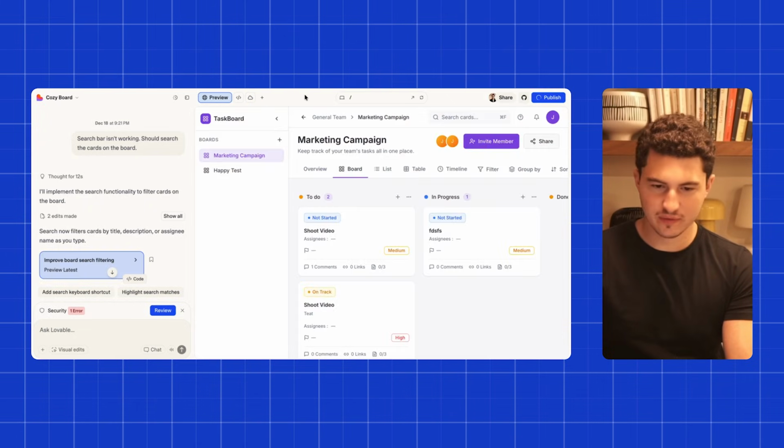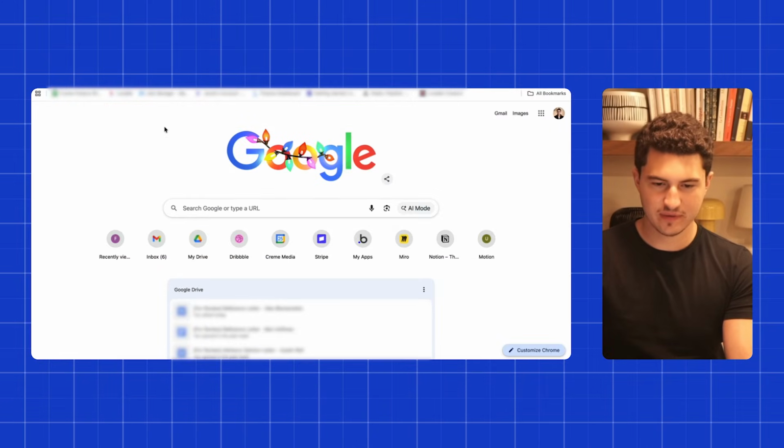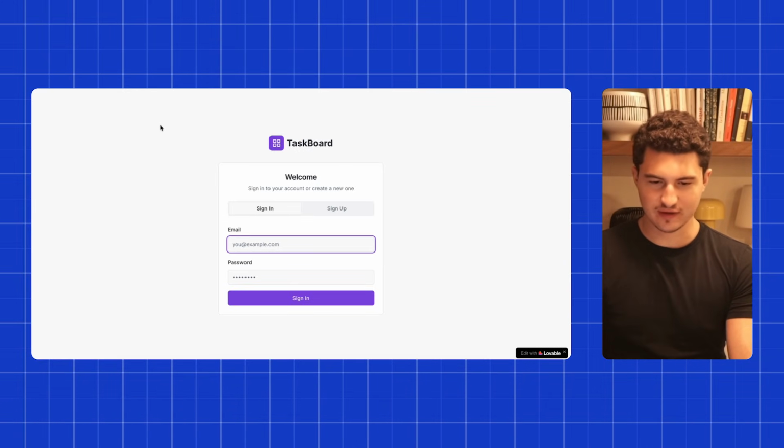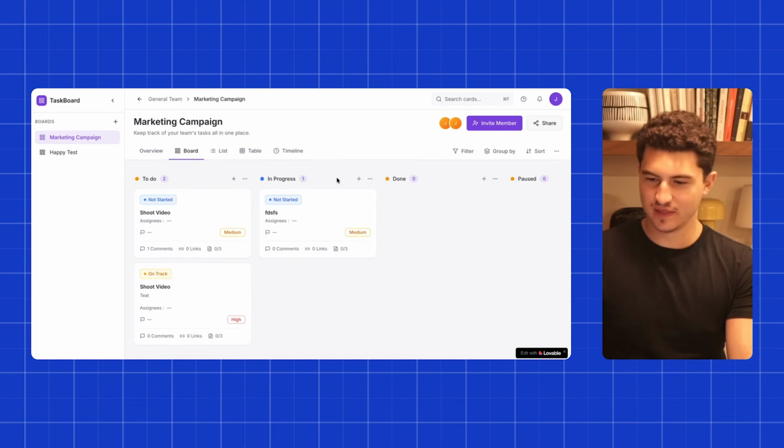So let's go back here and you can see our app is being published. Wait for this to load and you can see, if I copy this, I'll bring it over here, we'll paste it. There we go. And let's make sure the sign-in is actually working just to make sure. And just like that, we are in the live app.